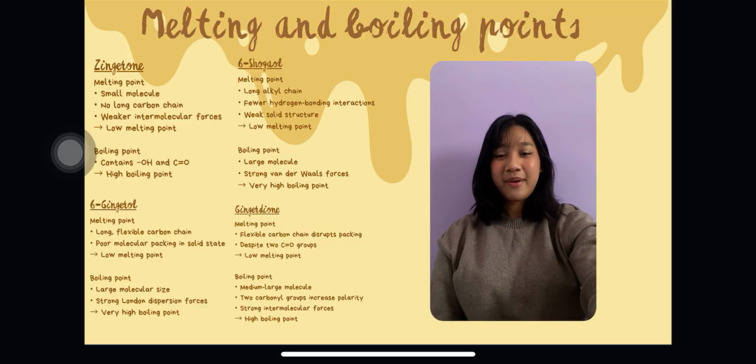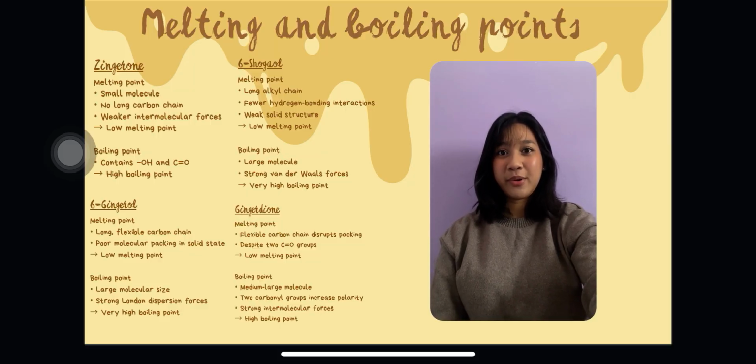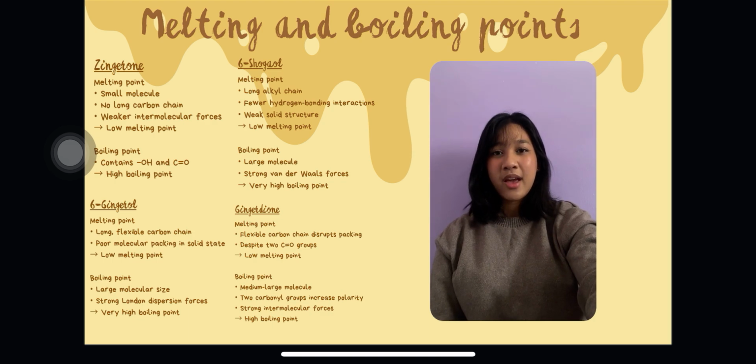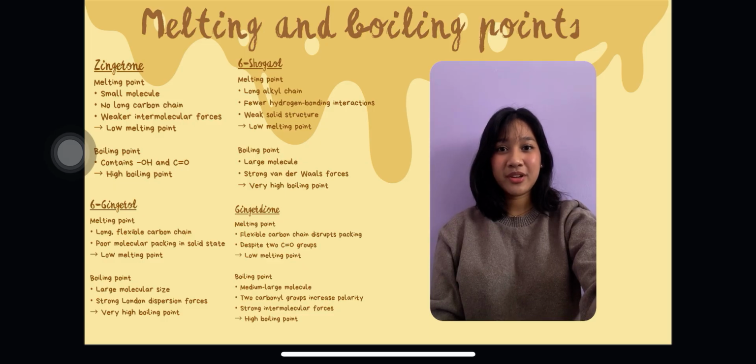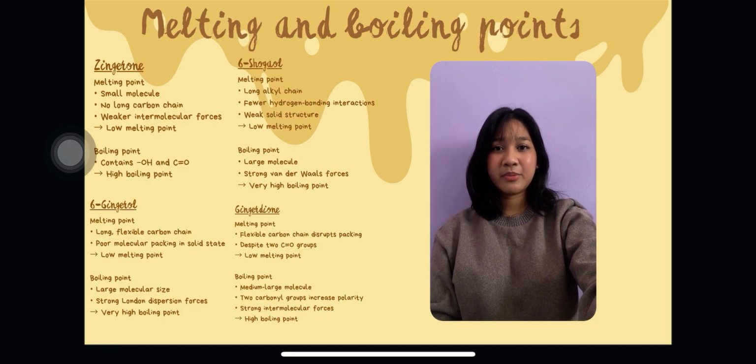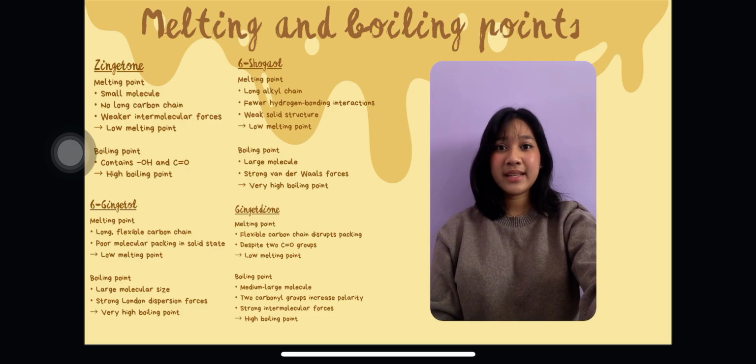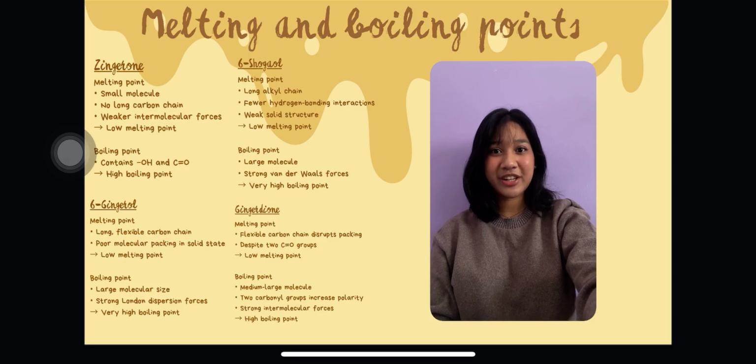The first compound is zingerone. Zingerone has a relatively low melting point, around 40 degrees Celsius. This is because it is a smaller molecule and does not have a long carbon chain. So, the intermolecular forces between its molecules are relatively weak. However, its boiling point is much higher, around 290 degrees Celsius. This is due to the presence of hydroxyl and carbonyl groups that increase its intermolecular attractions.